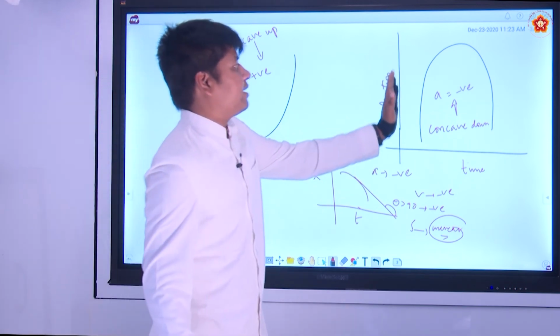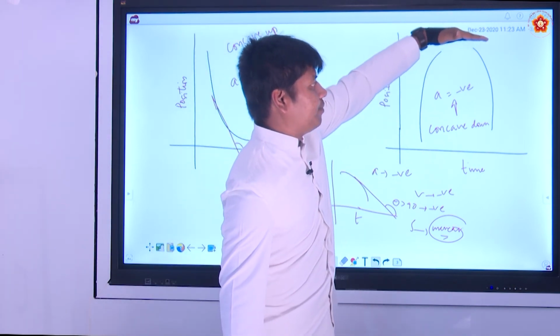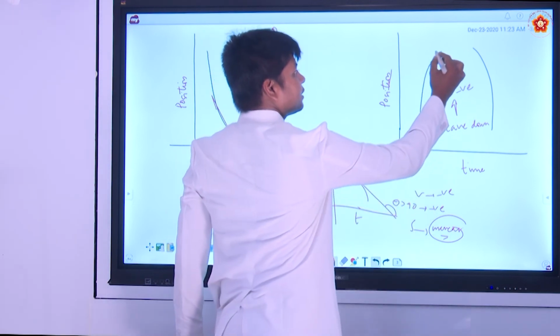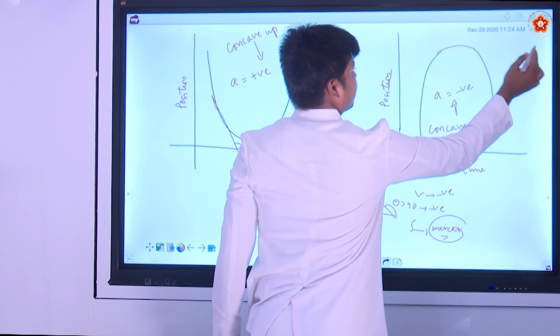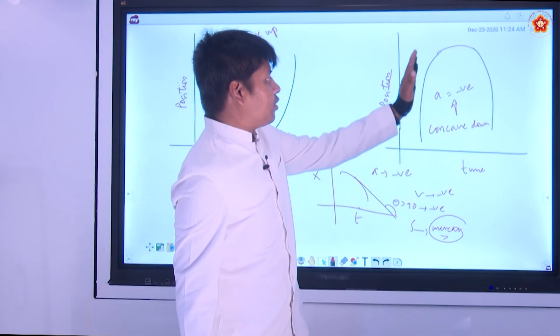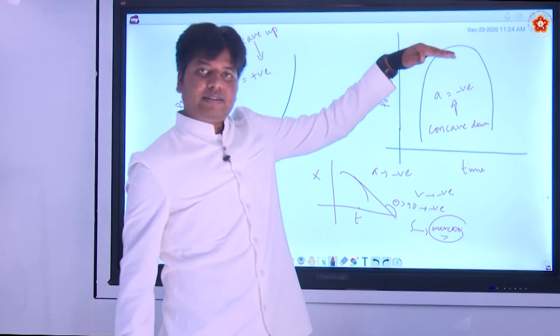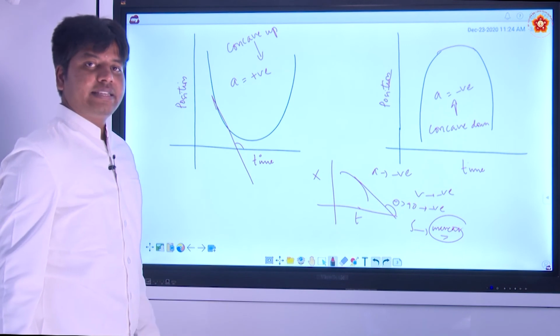Here you can see from 90 it is moving to 0. At every point the slope is becoming 0. So at this peak point the velocity is 0. From here it keeps decreasing. All right. So that is the reason acceleration is negative.